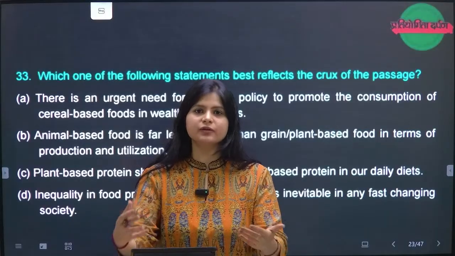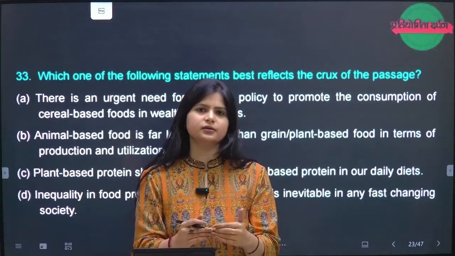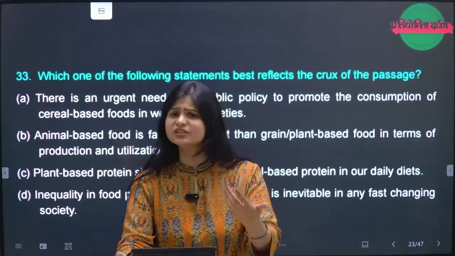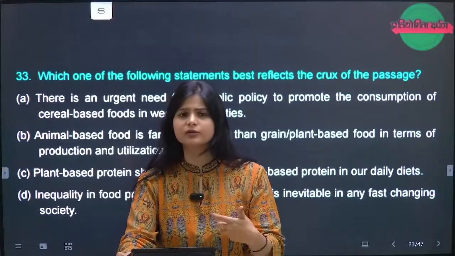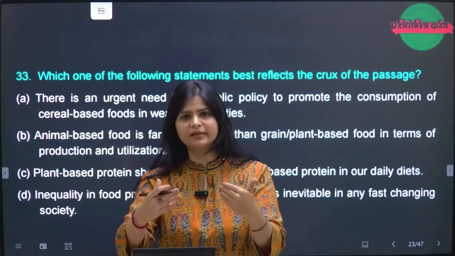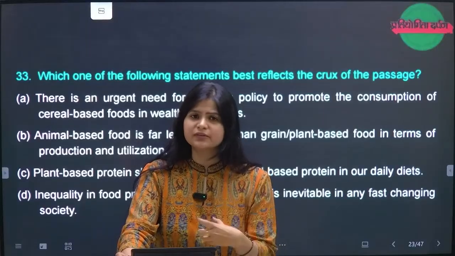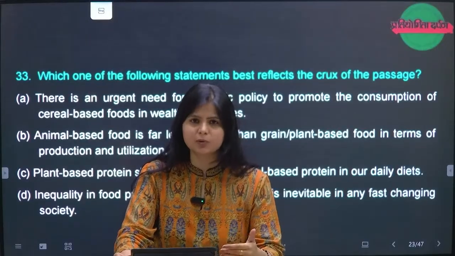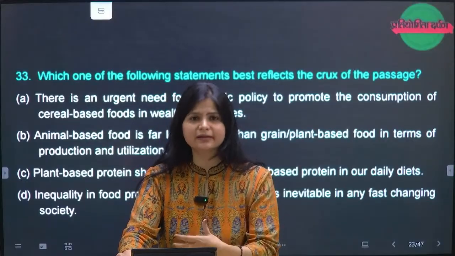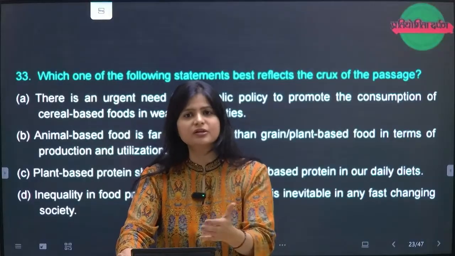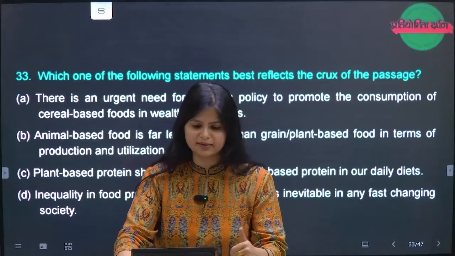And since we know how the structure works, the energy that we get directly from the resources in nature, like when we eat pulses, is direct and the percentage is more. But when we access it through animals, then the protein or energy that we get is a little lesser. Why? Because in the transfer of energy, the percentage will go on decreasing and decreasing, right? This is the whole essence of the passage.